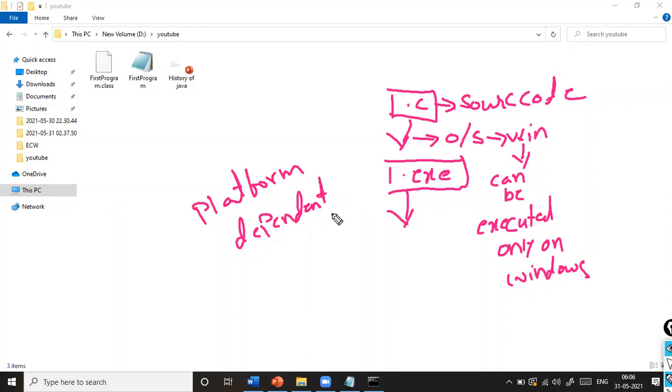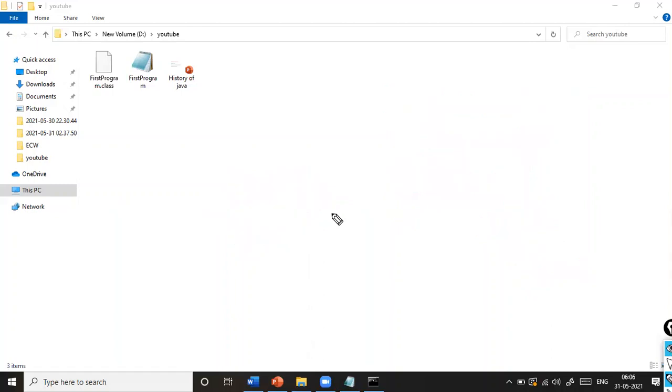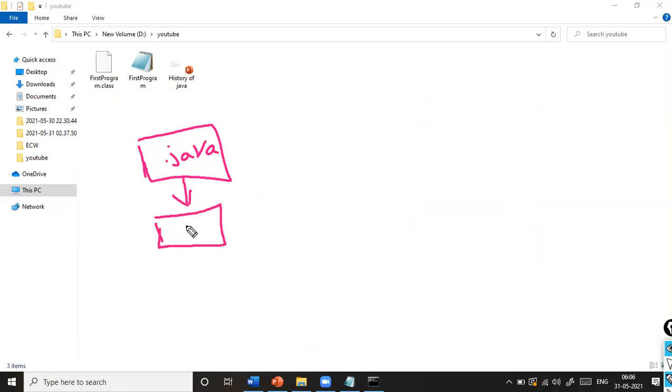How has Java achieved platform independency? That is what you're going to look at now. The difference is, when you create a .java file, that is your source code, and when you compile the source code, you are not going to get an executable file, but you are going to get a .class file. This .class file is not an executable file.